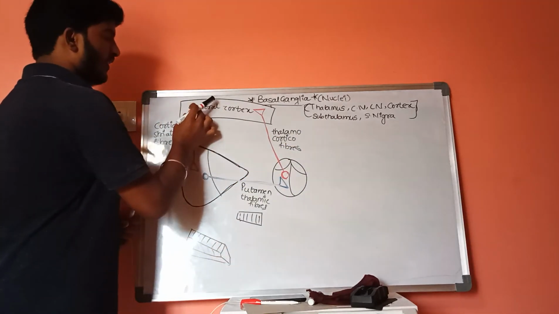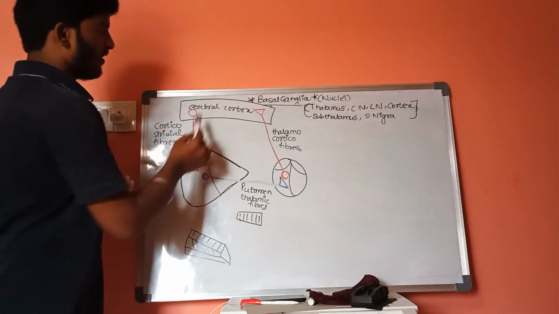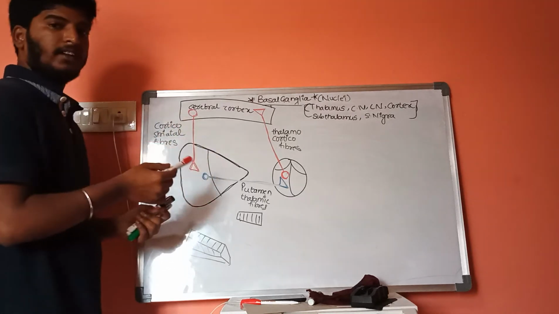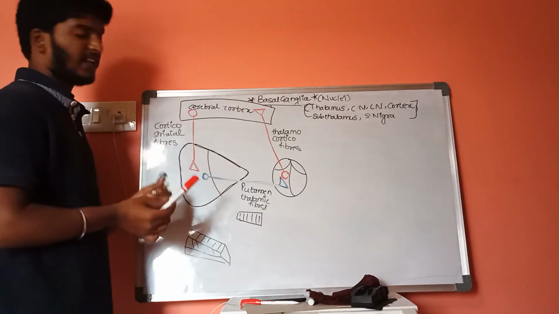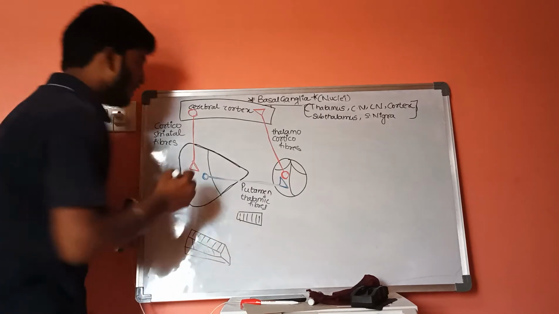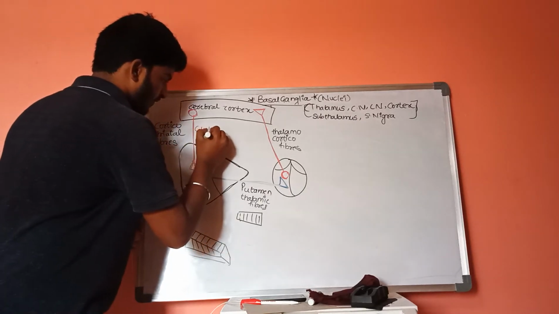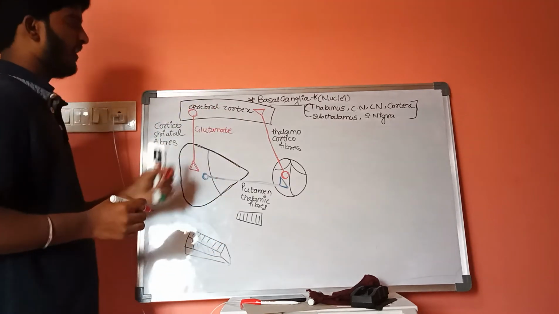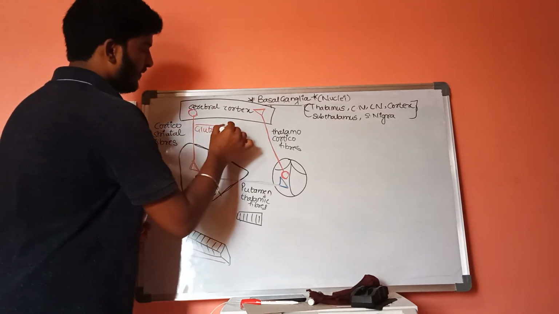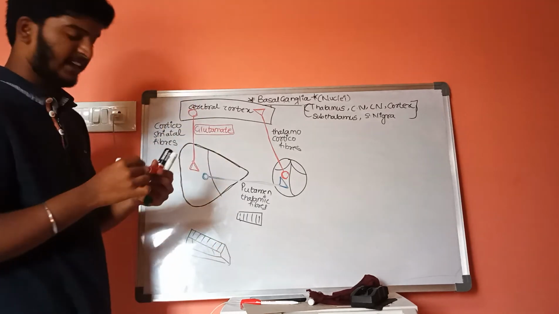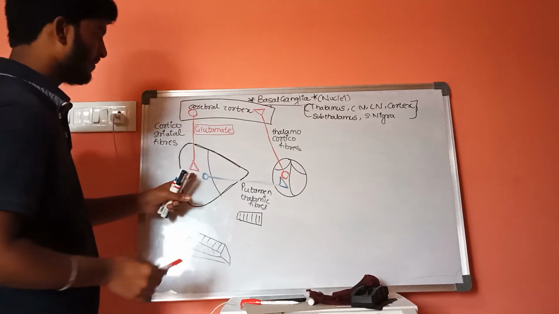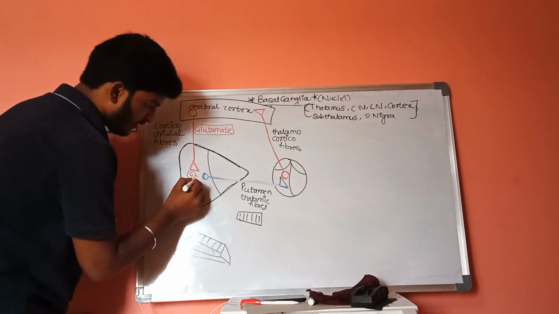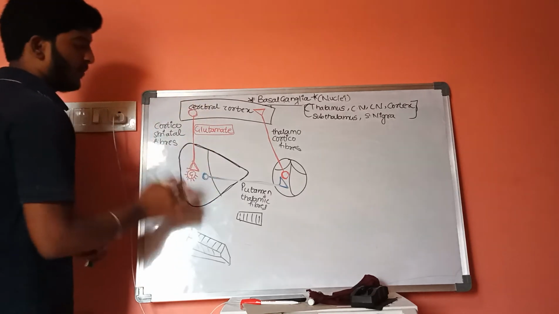And these fibers which are arising from the cerebral cortex will stimulate a special type of neurotransmitter that is called glutamate. This glutamate is a special neurotransmitter which is stimulated and will be produced in putamen.